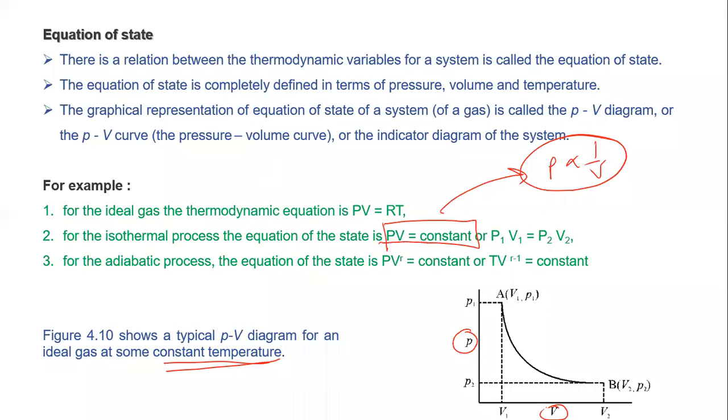So this is the initial position A. As we start increasing the volume, then pressure starts decreasing. And when the final volume is V2, at that time pressure is P2. You can see here, when volume is V2, pressure is P2, pressure decreases. So this is the indicator diagram. It gives an idea about the system.